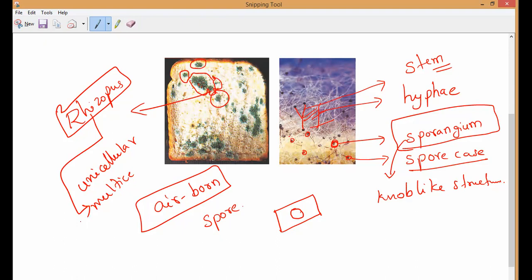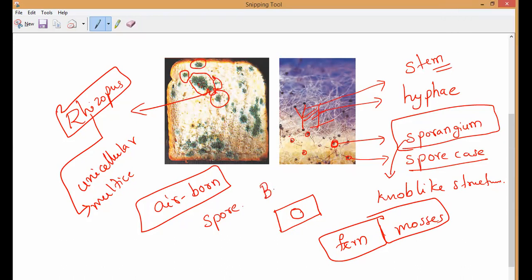And the non-flowering plants, what are the examples of non-flowering plants, guys? Anybody? Ferns as well as mosses. So these are also multicellular organisms which reproduce by the spore formation method. So what is the example of unicellular organisms with spore formation?